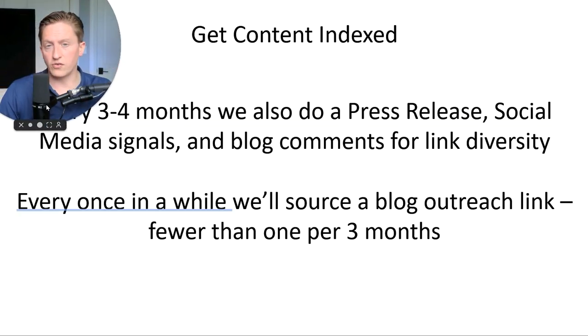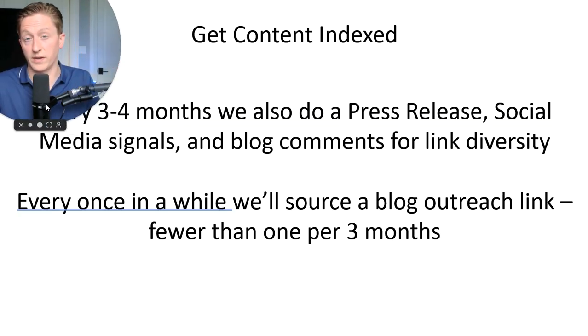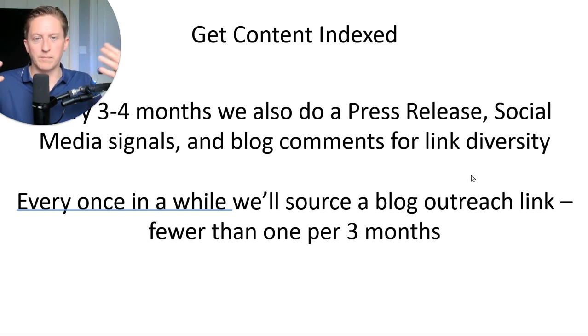They're one of the most cost-effective sources for a link that will accomplish this goal. On top of that, there are some concerns with link diversity. We don't want nothing but PBNs pointing. So when an engagement starts, and then every 3 to 4 months, we'll do a press release, we'll do social media signals, and we'll do blog comments. Those aren't, again, necessarily to try to get anything ranked. They're just there to build up more authority and more link diversity.